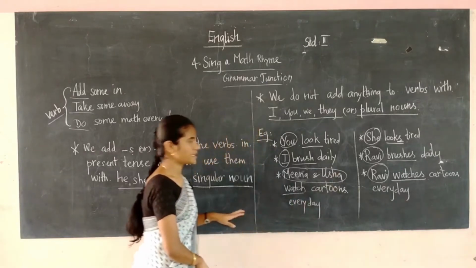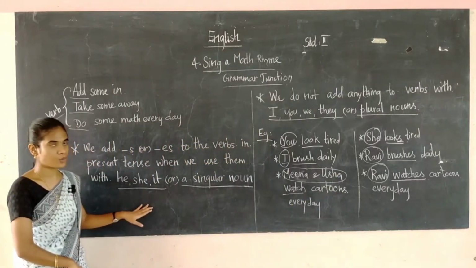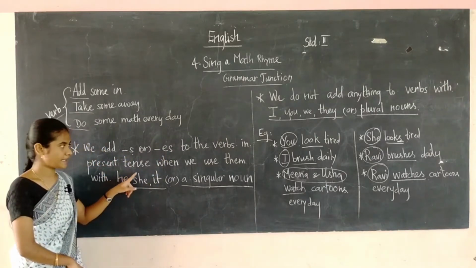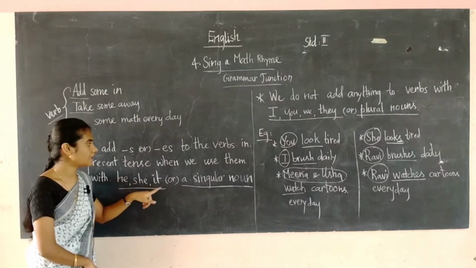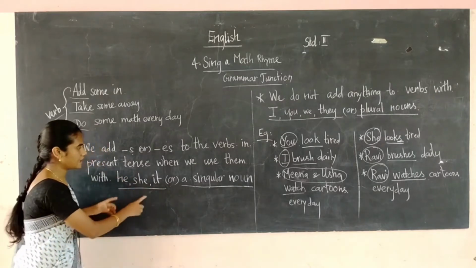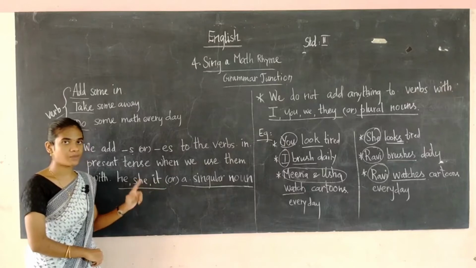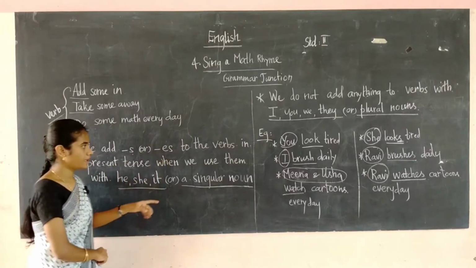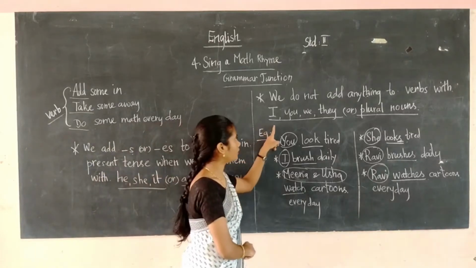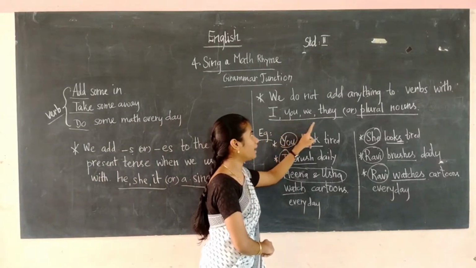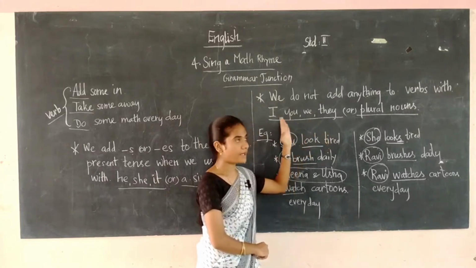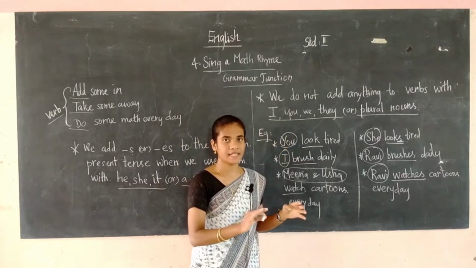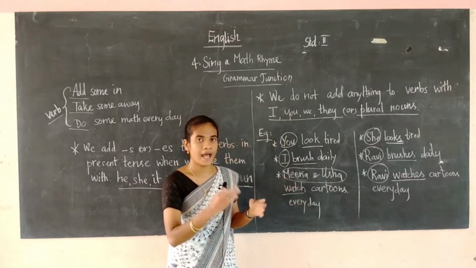So this is the basic one. Have to remember these points. We add s or es to the verb in the present tense when we use them with he, she, it or a singular noun. So when he, she, it or a singular noun comes, what do we add to the verb? We add s or es. Next, we don't add anything to the verbs with I, you, we, they or a plural noun. So when these subjects come, we should not add anything to the verb. You have to write the verb as it is.